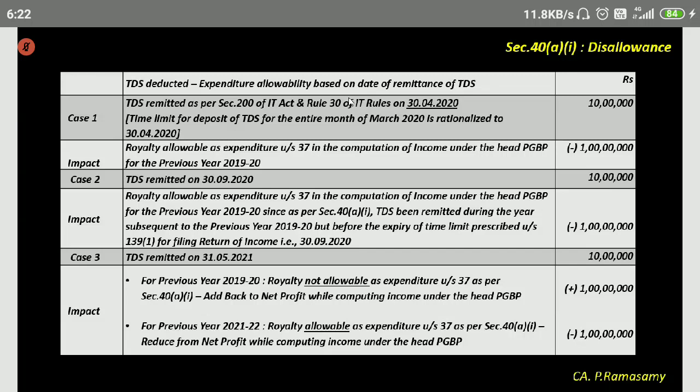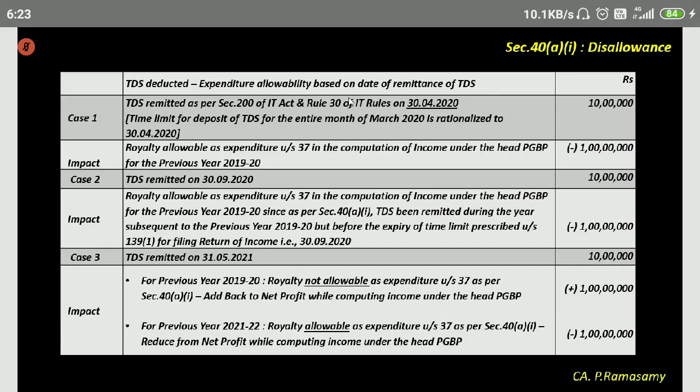As per Income Tax Act, we are saying this royalty will not be allowed as an expenditure, because the tax deducted at source, TDS, has been paid beyond the due date for filing return of income.